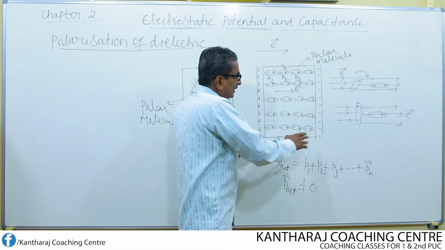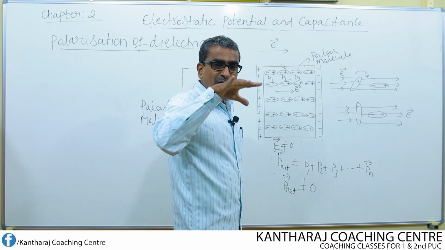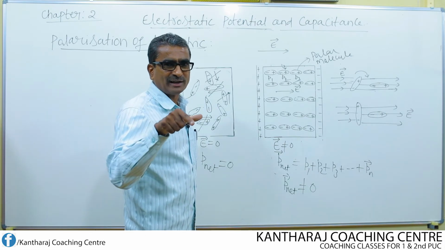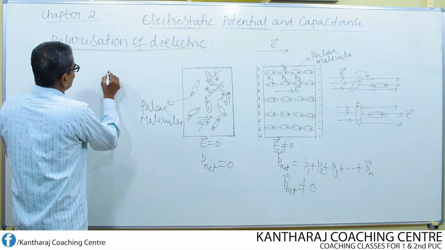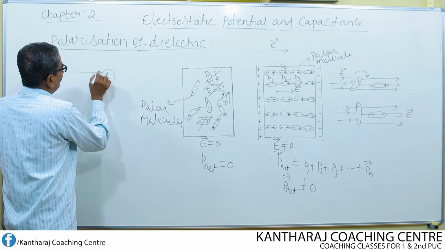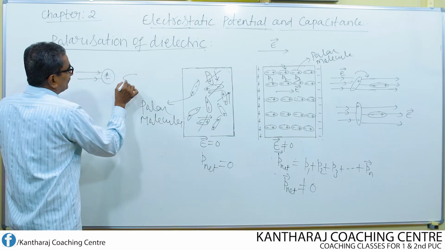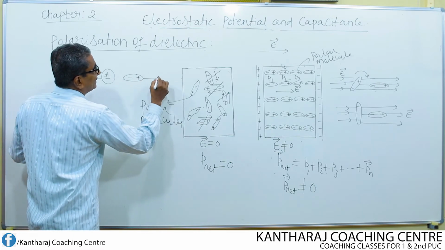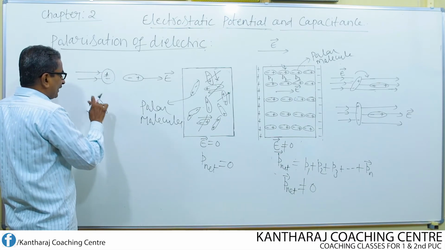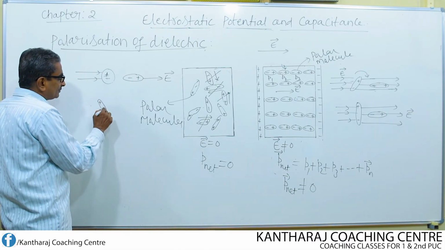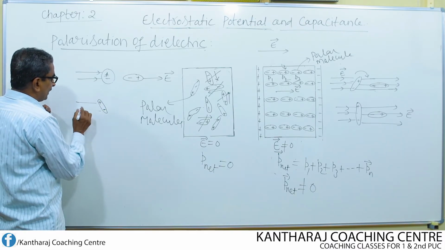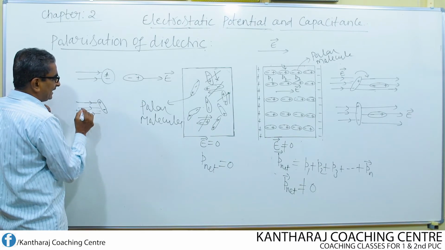So overall, what can we understand here? If you keep a non-polar dielectric in a uniform electric field, what happens? It gets converted into a polar molecule and aligns in the direction of electric field. Similarly, if I keep a polar molecule in an electric field, this polar molecule is initially arranged in random directions.